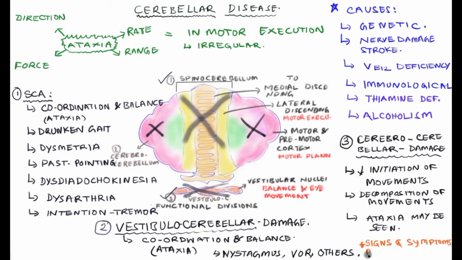be seen in certain cases of cerebrocerebellar lesion also. The signs and symptoms of cerebellar lesion are proportional to the extent of the damage that occurs in the cerebellum, or the extent to which the damage extends to different areas of the cerebellum. This is what is seen in cerebellar diseases of different areas in general. So thank you for watching.